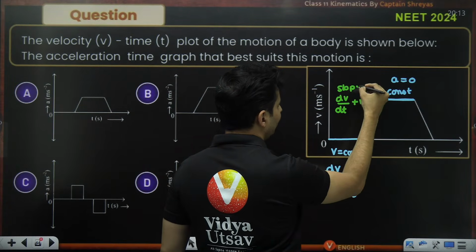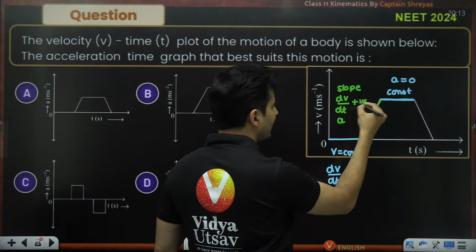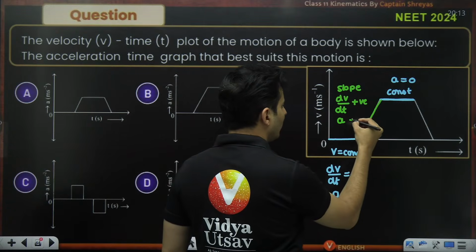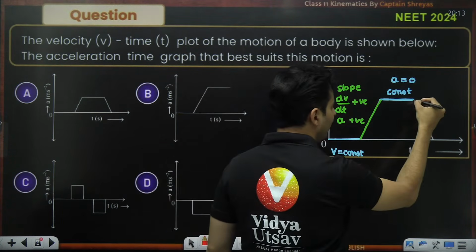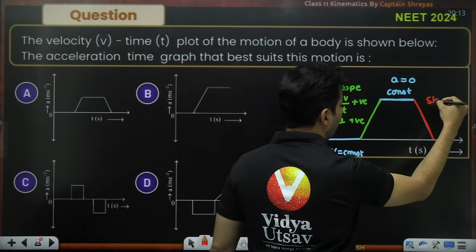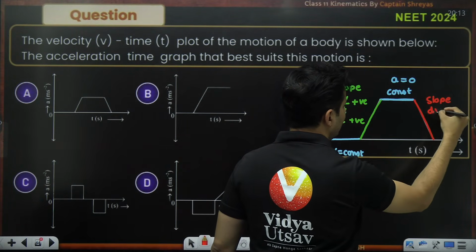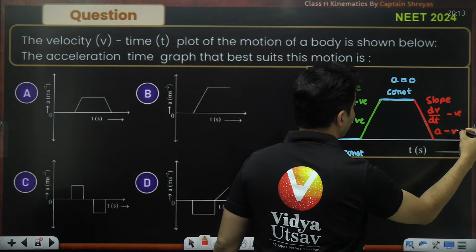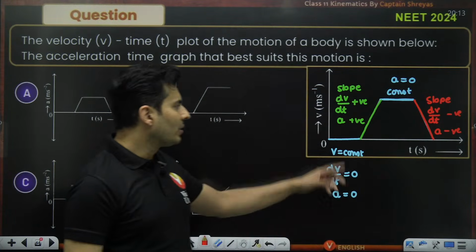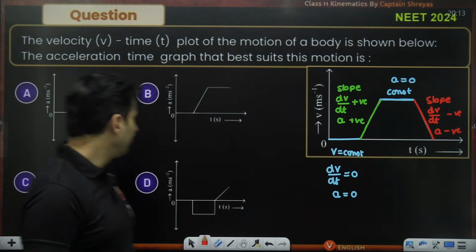The slope will be positive. That means acceleration is also going to be positive. And if you see in this part, my slope, which is derivative, will be negative. So acceleration will be negative.